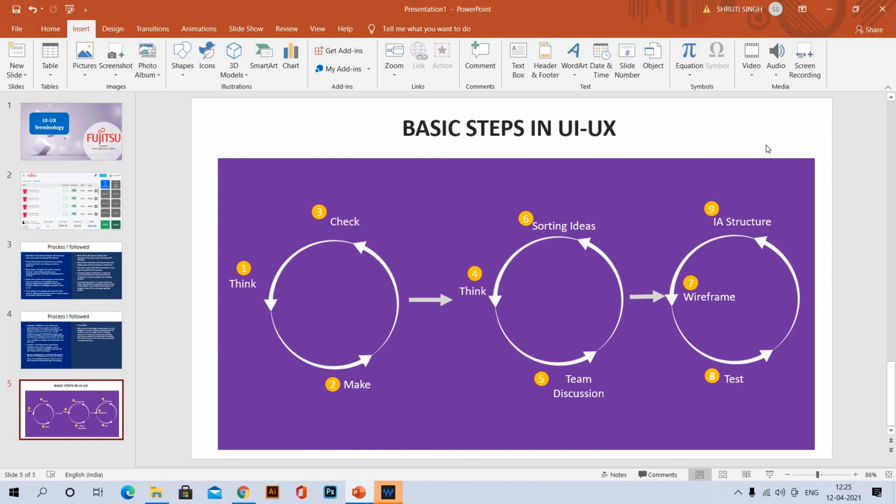So I will discuss with you later more of the process I have followed, and what we UI UX designers need to follow, so that it will fulfill all the principles of UI UX.